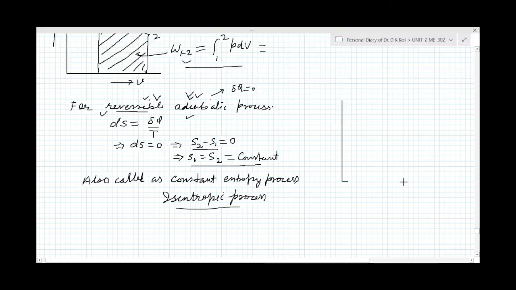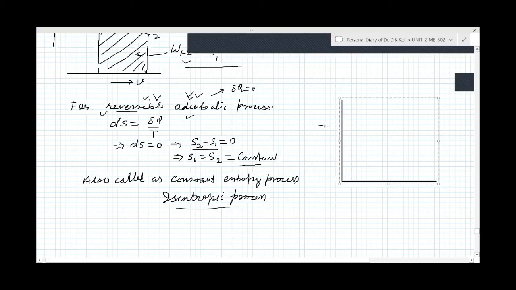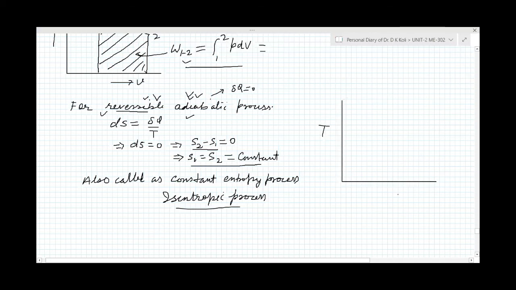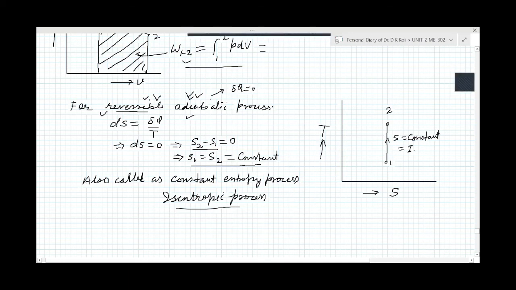If we take the TS diagram, with temperature T and entropy S, then because entropy is constant, this process is represented by a simple vertical line. Suppose this point is 1 and this point is 2. So 1 to 2 represents S equal to constant, or constant entropy on this diagram. This is called the isentropic process. Isentropic means entropy remains constant.